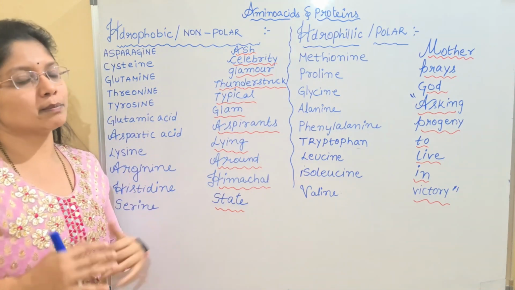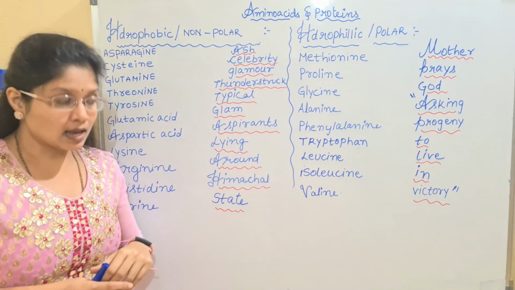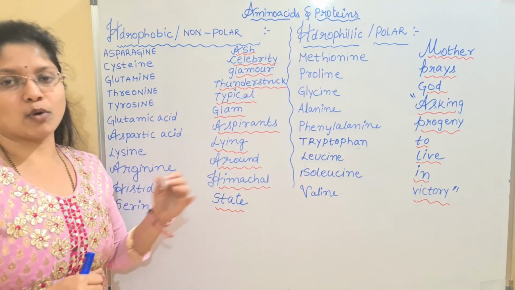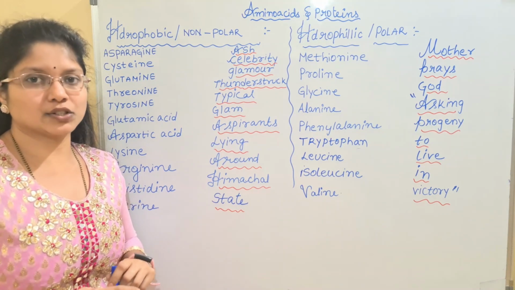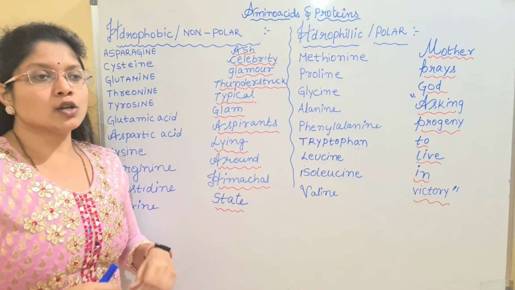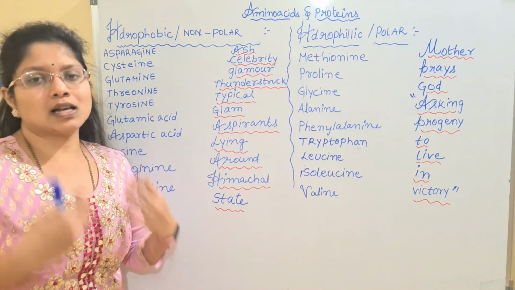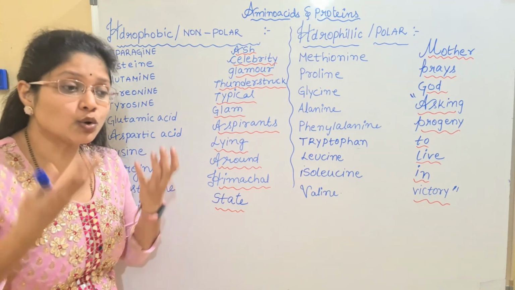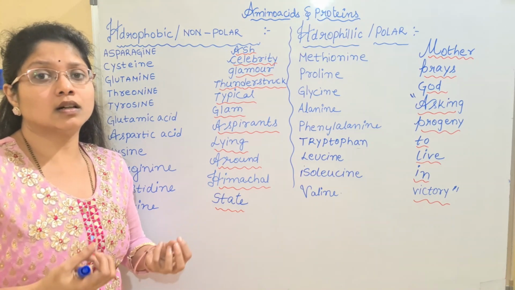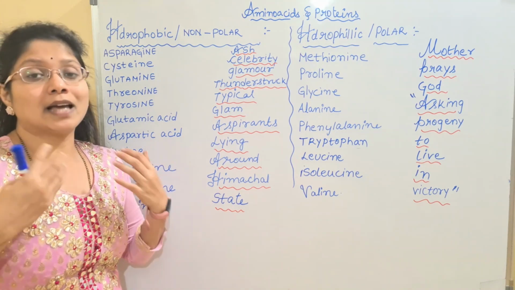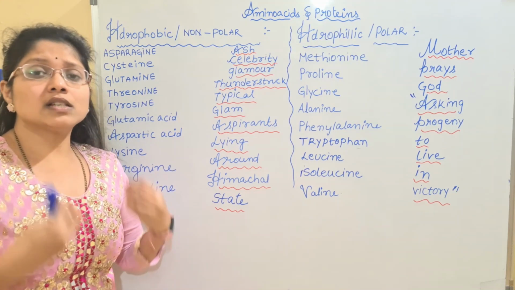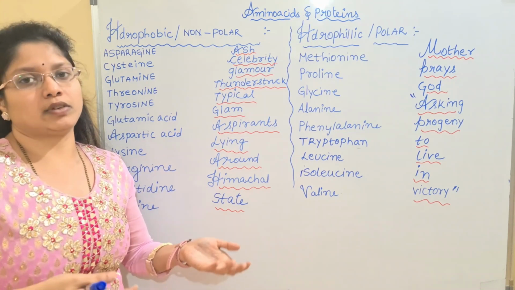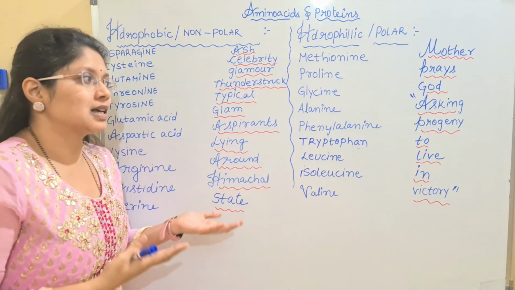Here again you have to remember all the names of the amino acids, and hence I have made some mnemonics here. I asked you to learn all these amino acids in the last lecture, children. So it is very important. Before learning the classifications of the amino acids, first you have to understand and learn all 20 amino acids. Then it is very easy for you to remember all these classifications.